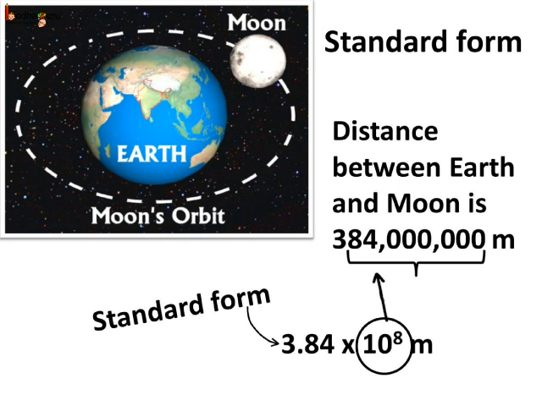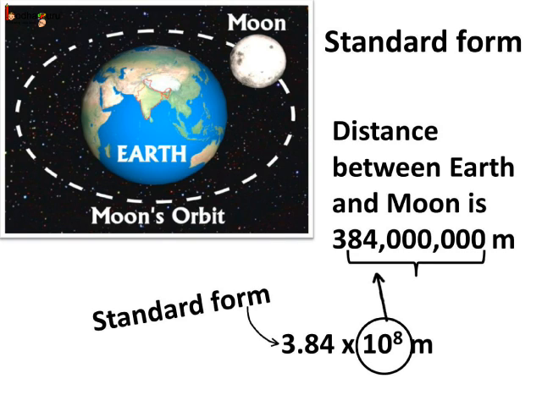Understood? So now you must have understood how to express the distance between the Earth and Moon, which is about 384 million meters, easily. We can write it as 3.84 into 10 raised to the power 8 meters.